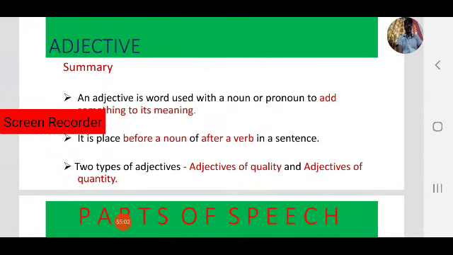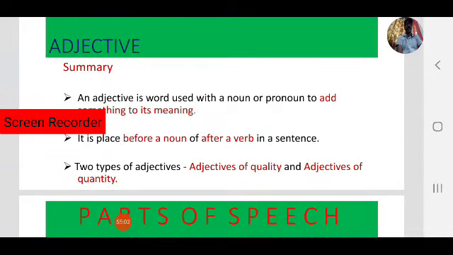Coming to the kinds of adjectives, there are two types: adjectives of quality and adjectives of quantity. Adjectives of quality express quality. Adjectives of quantity express number or amount, as we have seen.